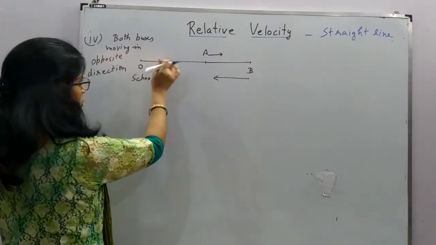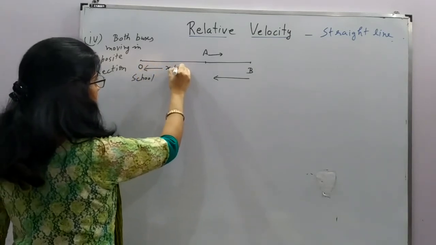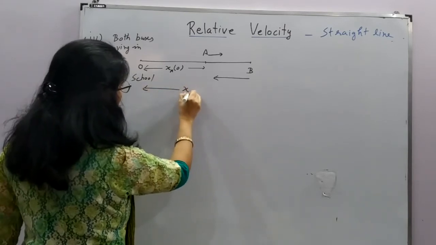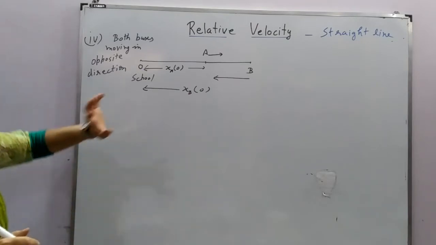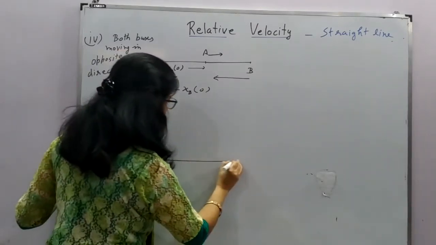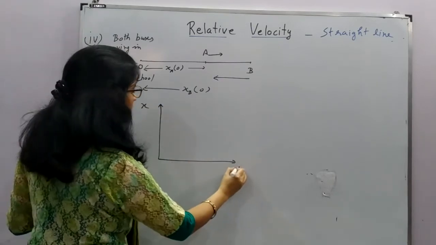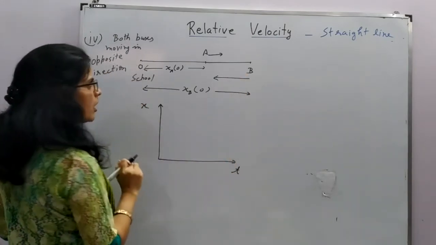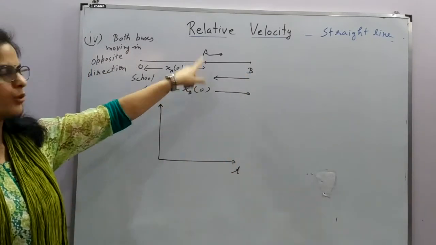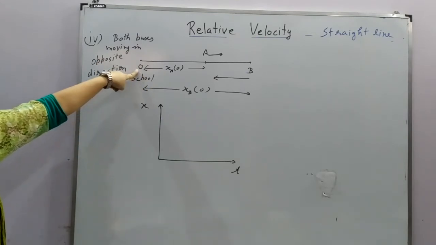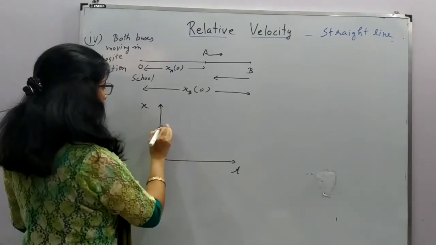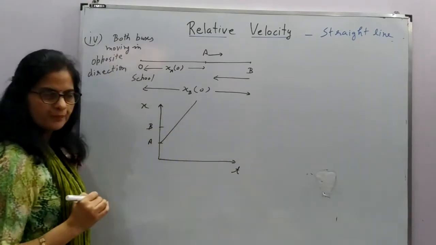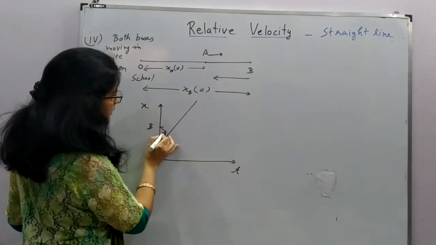So this is the initial position of A, right? And this is the initial position of B. We are just discussing this case with respect to the graph here. This is X, this is T. We know that the position of B is already more as compared to A, right? With respect to the school. So this is B, this is A. A is moving forward, positive slope, right? B is moving backward, negative slope.